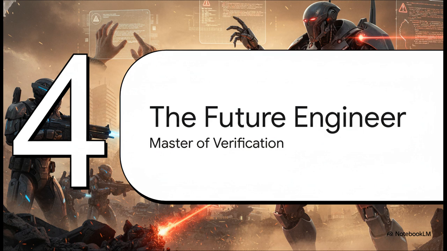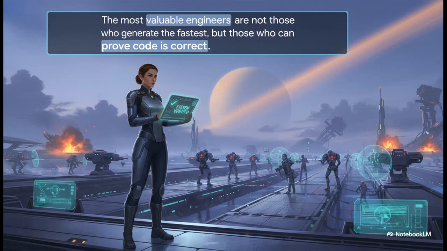All of this really points to a fundamental evolution in the role of a software engineer. The future isn't about who can prompt an AI to write code the fastest. No, the most valuable engineers in this new era aren't going to be the ones who trust AI the most, but the ones who can verify it the best. The critical skill is shifting from writing to verifying. Your job is now to be the final authority on quality, the ultimate guardian of system reliability.